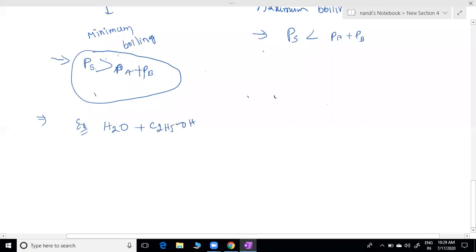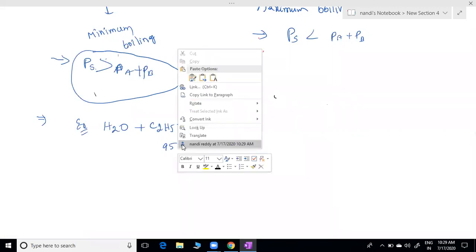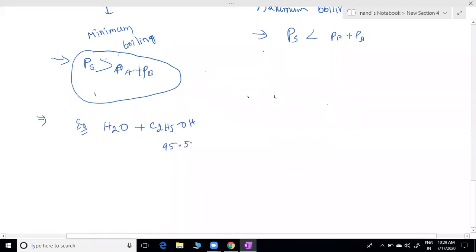Here you can assume ethyl alcohol is present at 95.57 percent by weight, and the remaining is water.